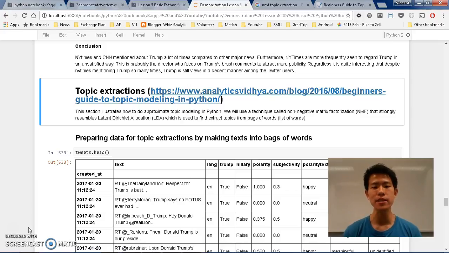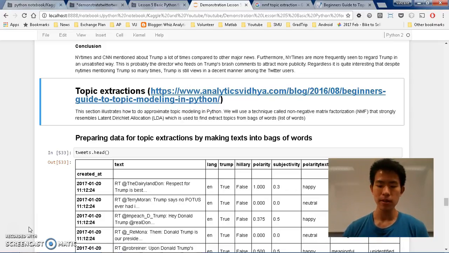We are trying to use sentiment analysis and topic extractions in order to identify insights for the presidential analysis. What we have done so far is extract and stream Twitter tweets, and after that we have done a bit of exploration about Donald Trump and Hillary. We have done sentiment analysis so that we can identify the general sentiment of Trump and Hillary, and now we are going to do some topic extractions.